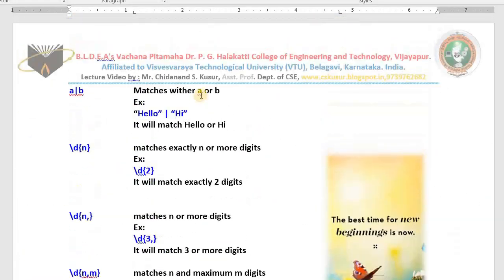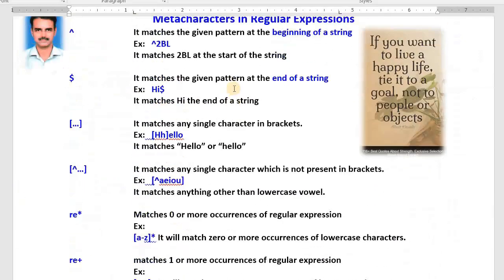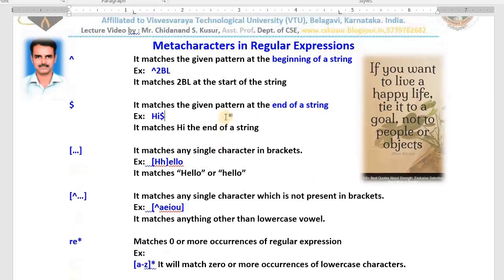I hope in today's class you have come to know about what regular expressions are, how to make use of these regular expressions while working with strings in order to search for the pattern, in order to match the pattern. If that pattern is there, you can take further decisions. This is all about meta characters in regular expressions.